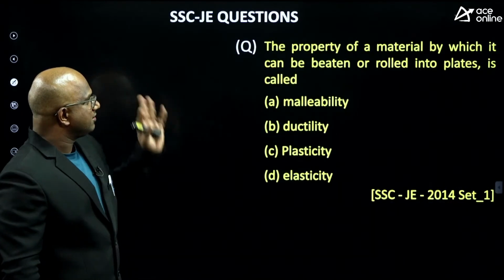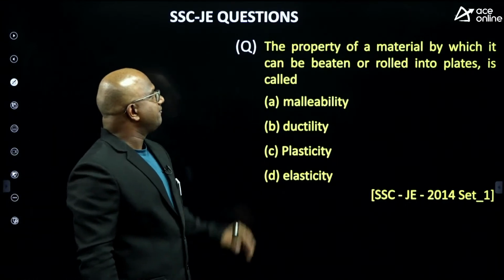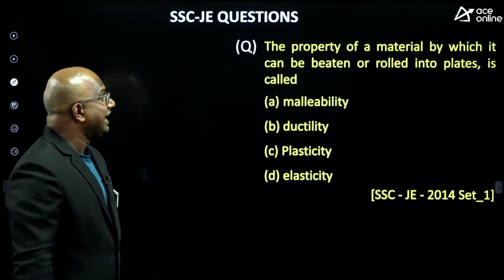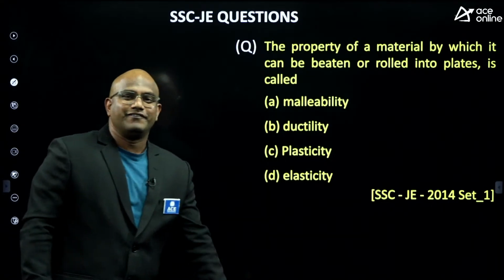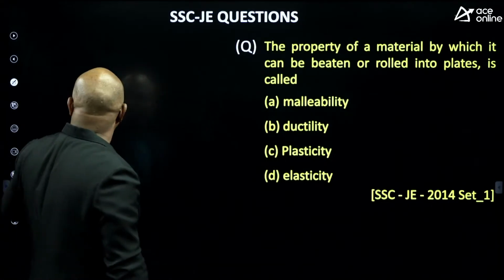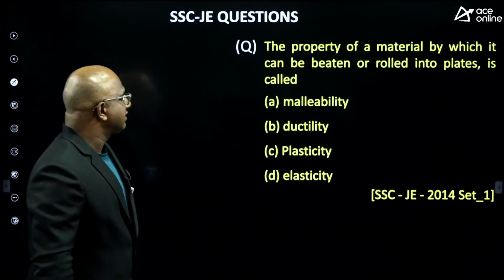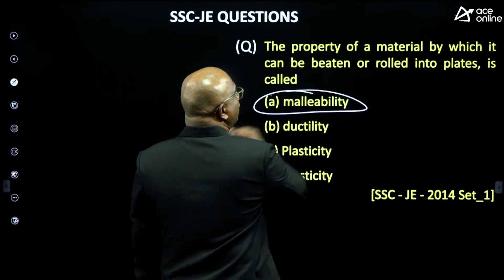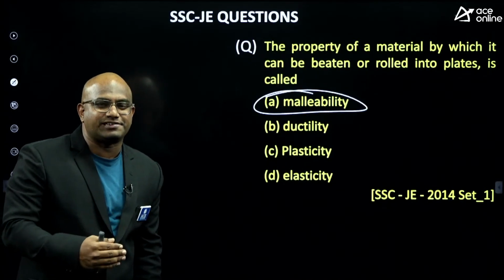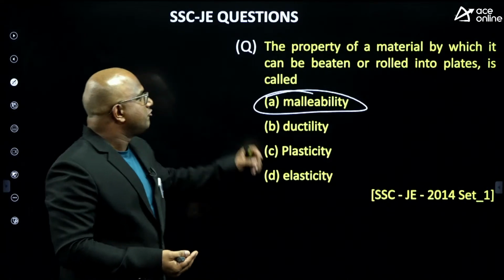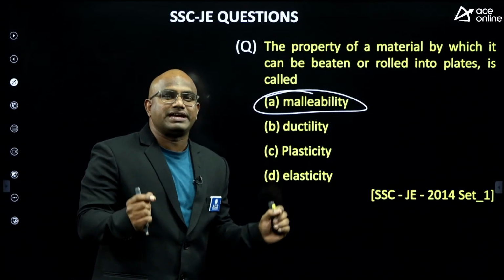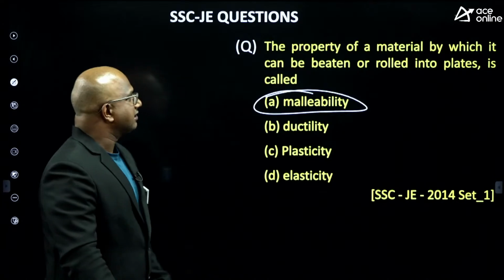Clear? Next. The property of a material by which it can be beaten or rolled into plates is called, without second thought, the answer is what exactly, sir? What is the answer, guys? It is nothing but malleability, rolled into plates or sheets. Then which property signifies this? It is nothing but the malleability property, guys.